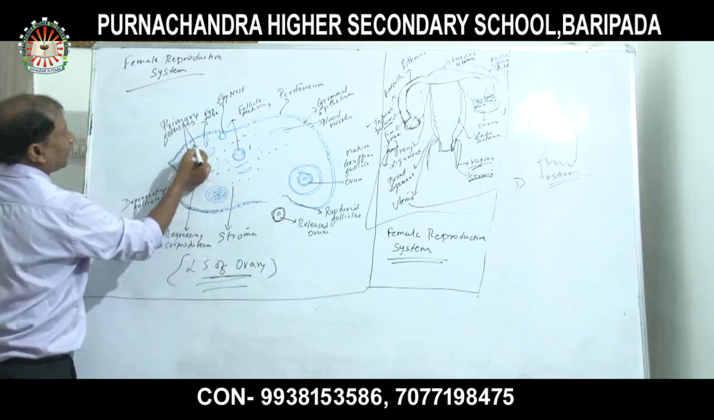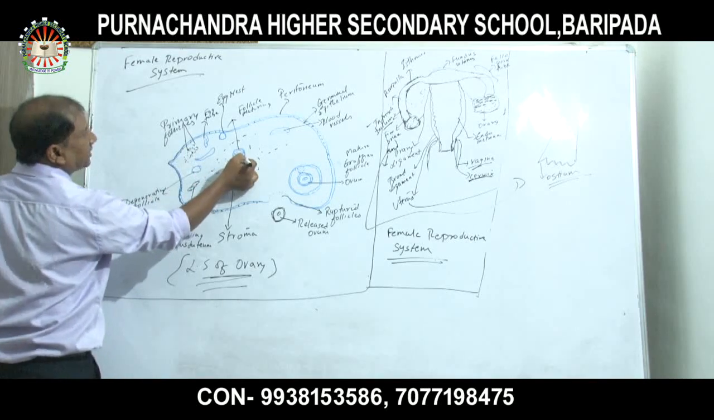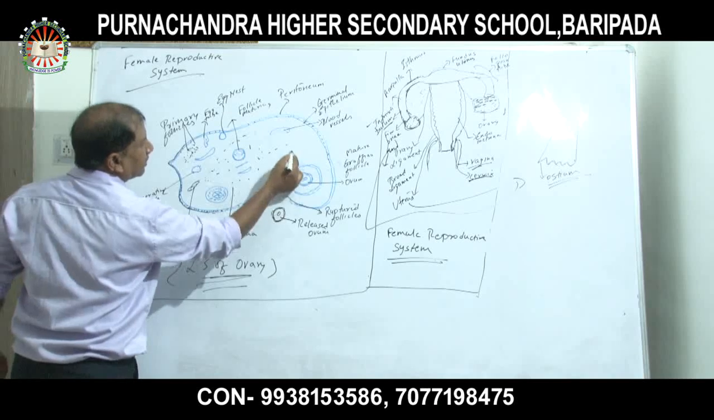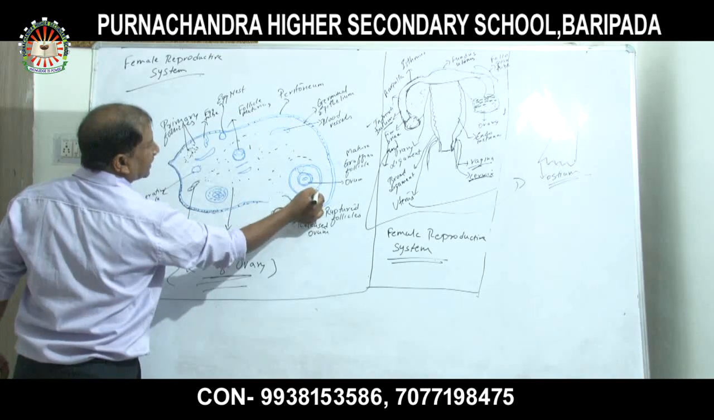Okay. Now, this is the primary follicles, and this is the egg tube, and this is the egg nest, and this is the primary follicle maturing. That is called follicle maturing. Then after that, it is maturing to what? The Graafian follicle.